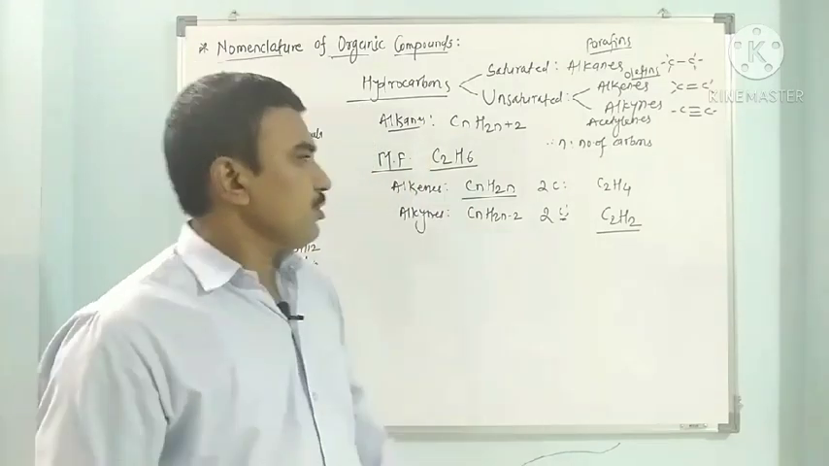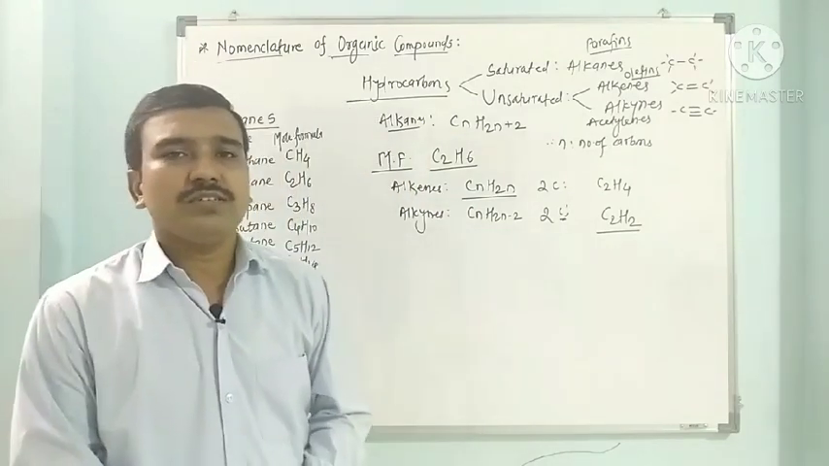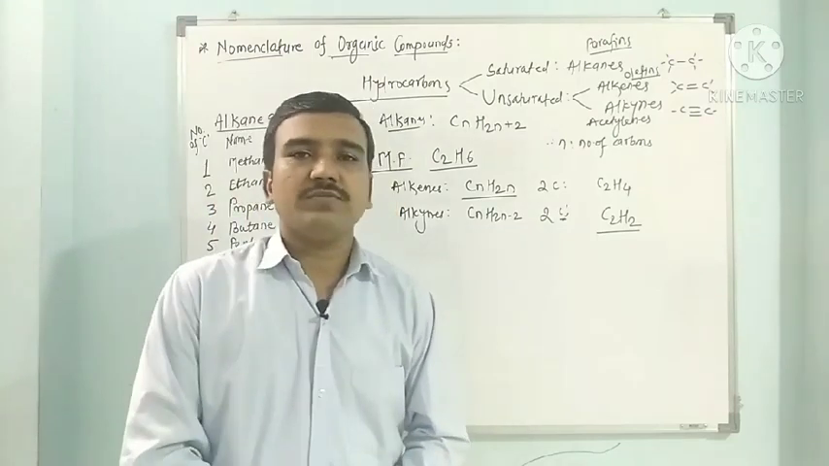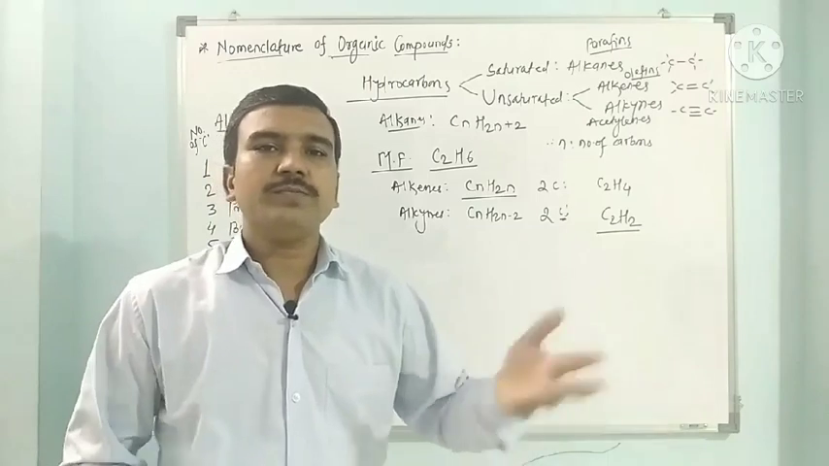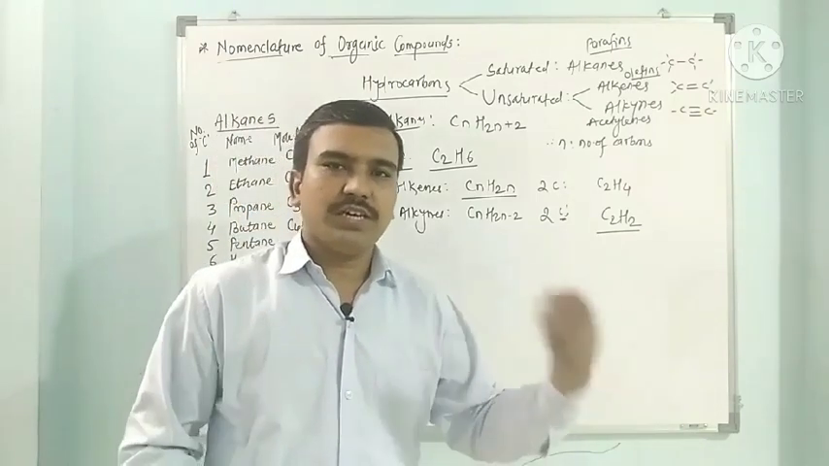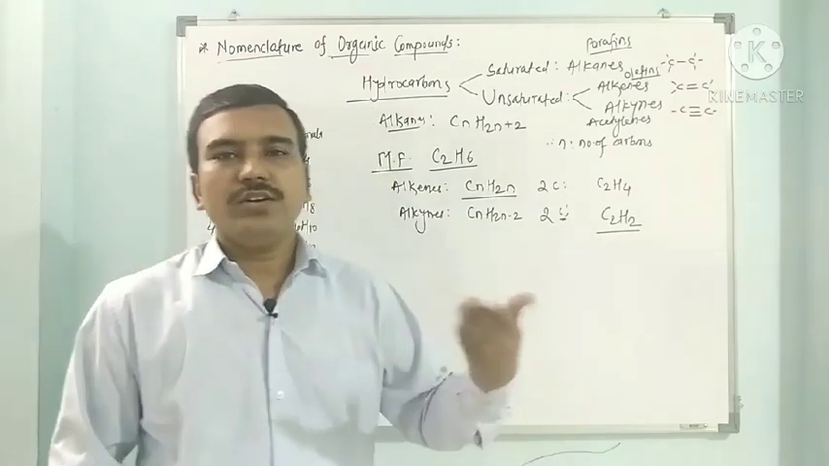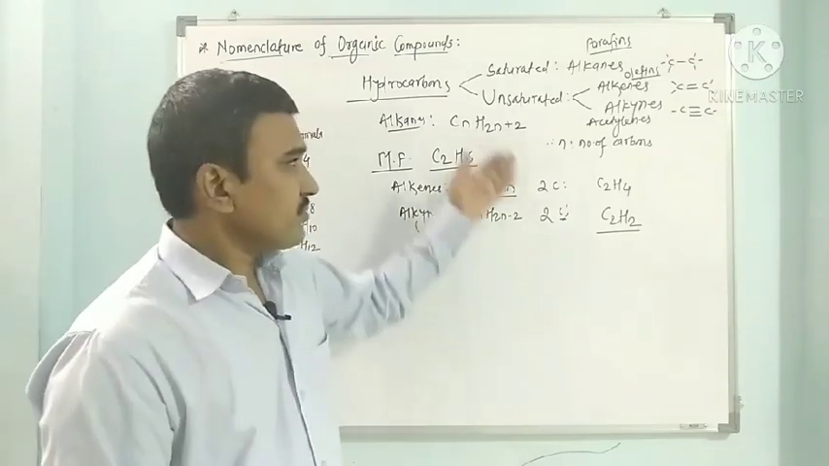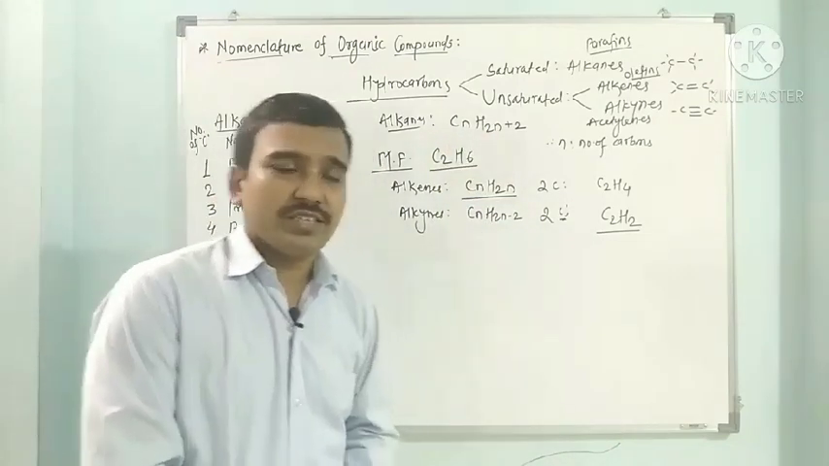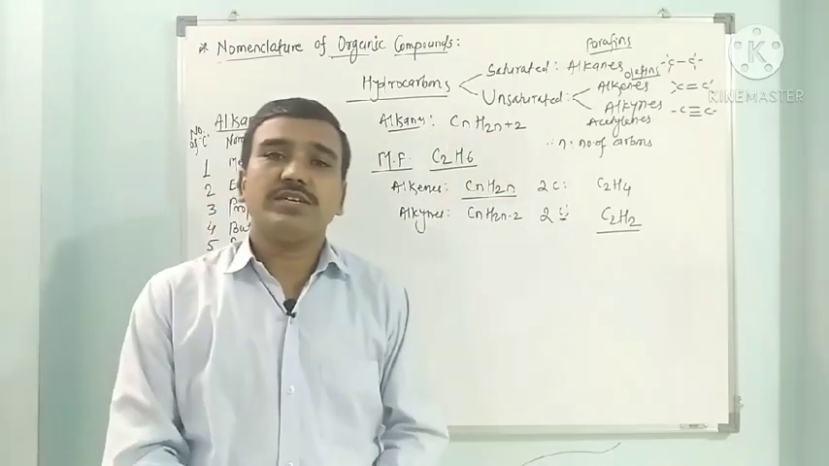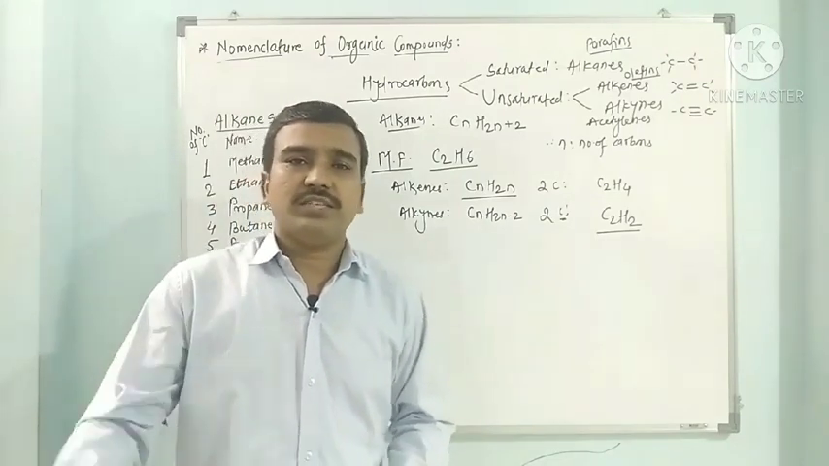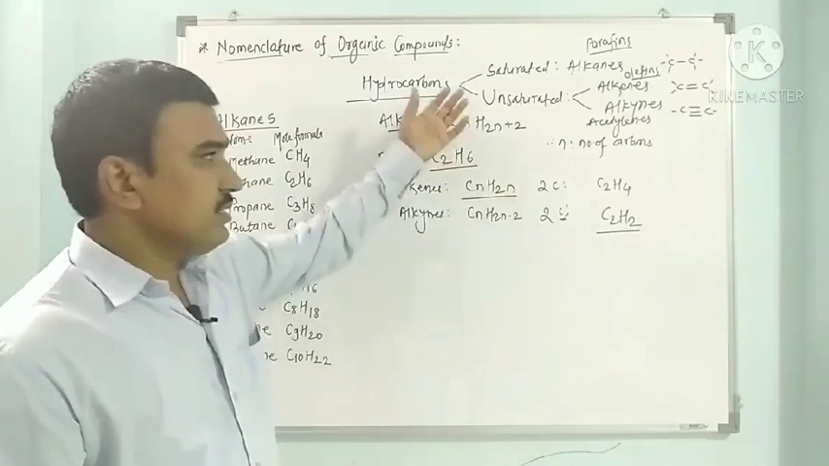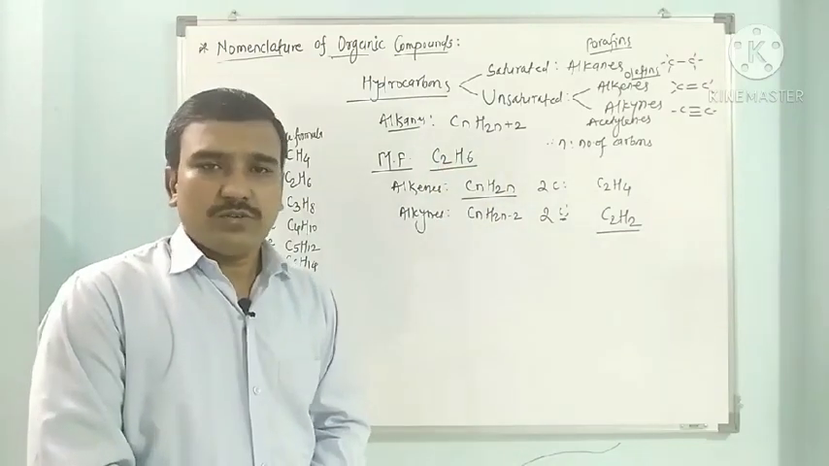So these are the general formulas by which we can find the molecular formula of the corresponding hydrocarbon, whether it may be alkane, alkene or alkyne. These are some fundamental things we have seen. Actually you have learnt all these things in earlier classes, maybe in 11th or 12th. So this is the basics of hydrocarbons.